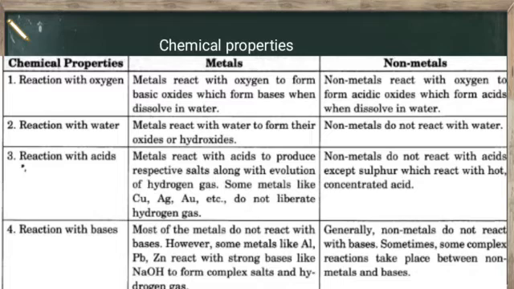Whereas non-metals react with oxygen to form acidic oxides, which form acids when dissolved in water and produce non-metal oxides. In both, you can see that metals are basic in nature, whereas non-metals are acidic in nature. Okay, this is important. Revise it again and again.